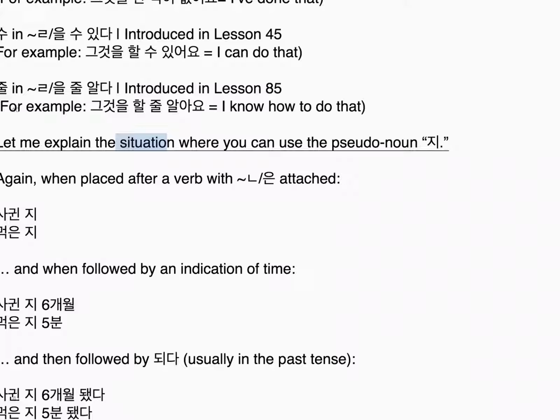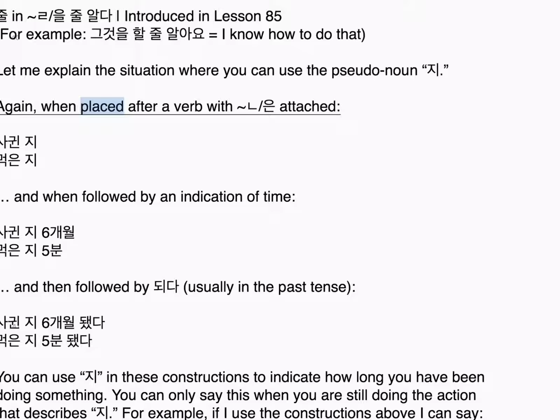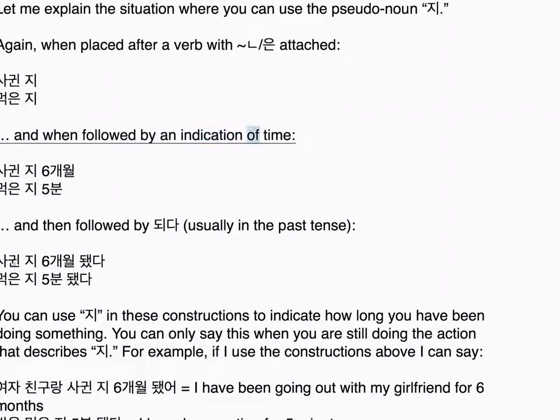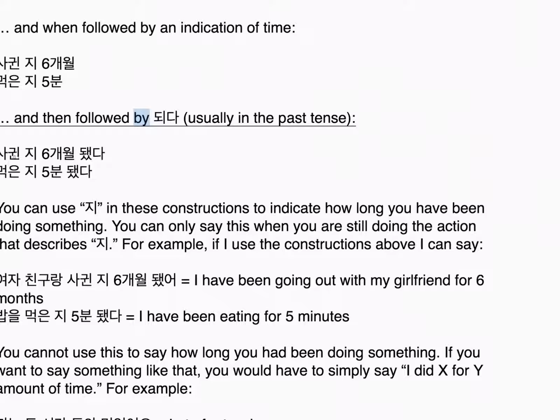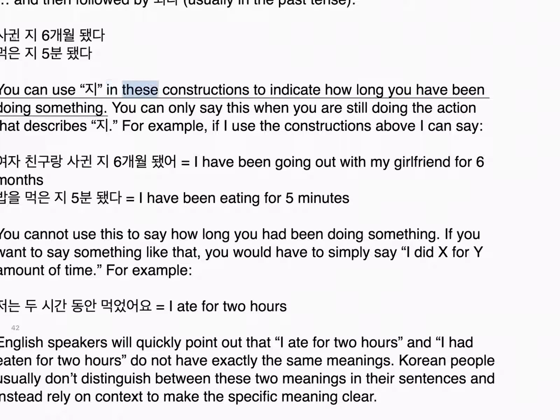Let me explain the situation where you can use the pseudonoun 지. Again, when placed after a verb with 는 attached, 사귄 지, 먹은 지, and when followed by an indication of time, 사귄 지 6개월, 먹은 지 5분, and then followed by 되다, usually in the past tense, 사귄 지 6개월 됐다, 먹은 지 5분 됐다, you can use 지 in these constructions to indicate how long you have been doing something. You can only say this when you are still doing the action that it describes.